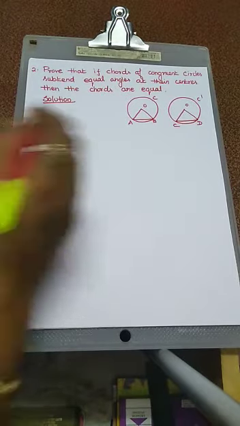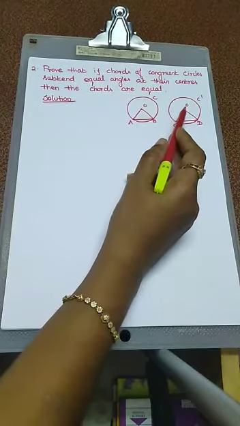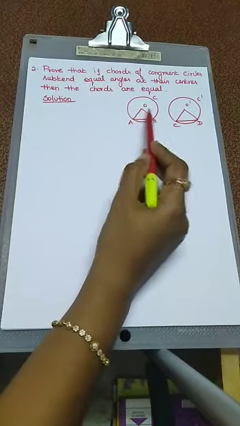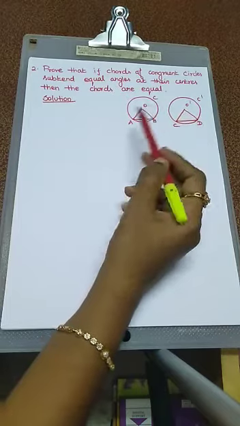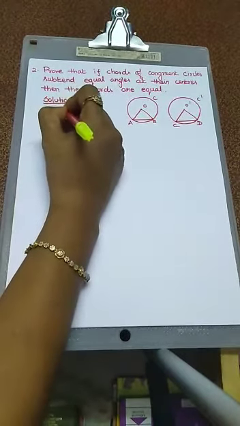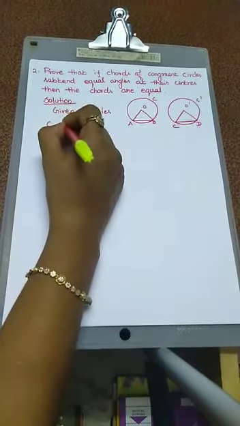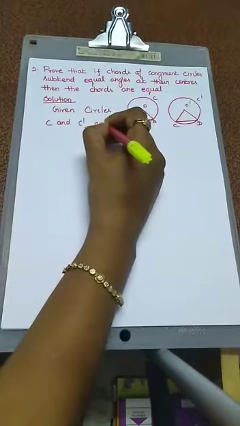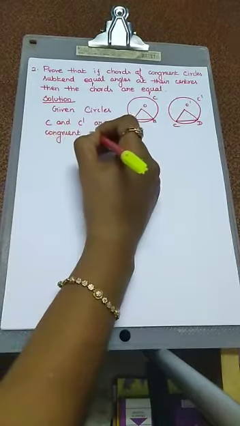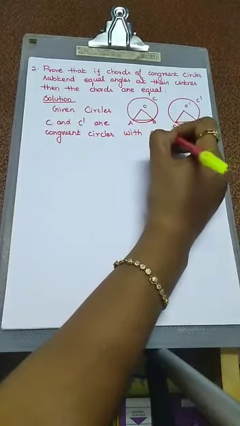are equal. Actually, circles C and C' are congruent circles with centers O and O'. Also, angle AOB equal to angle CO'D. To prove AB equal to CD. Okay, first write the given. Circles C and C' are congruent circles with centers O and O'.